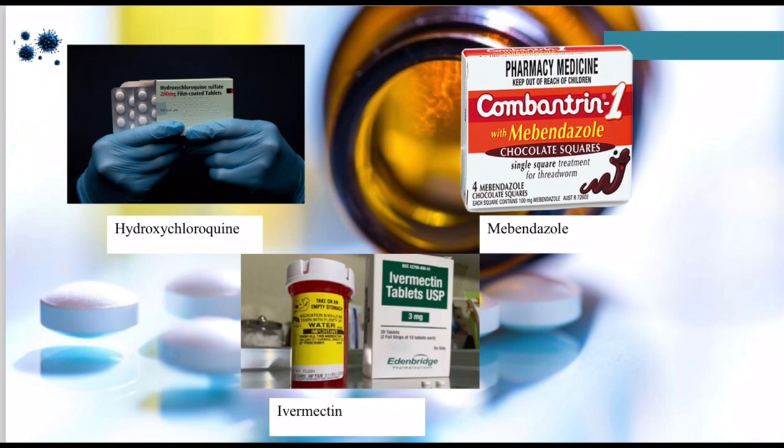It is mebendazole. It is an effective drug for the threadworm. For head lice, the effective drug is ivermectin. This is the antiparasitic that is used to treat head lice or kuto para mawala ang imong mga kuto. So this is a tablet. As you can see, it is a 3 milligram ivermectin tablet. So to those who have head lice, you better use ivermectin. Okay?